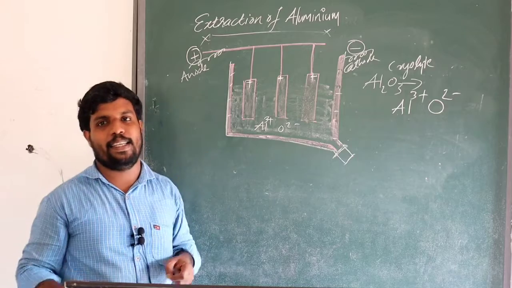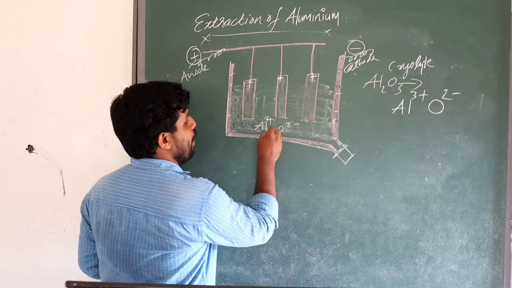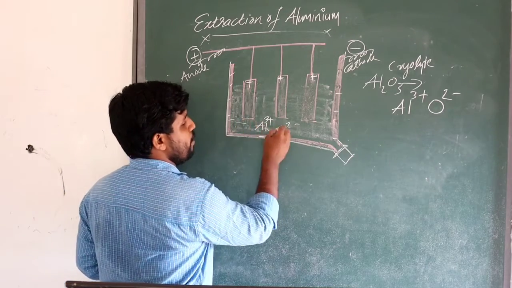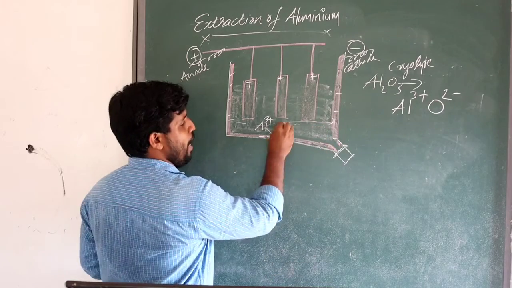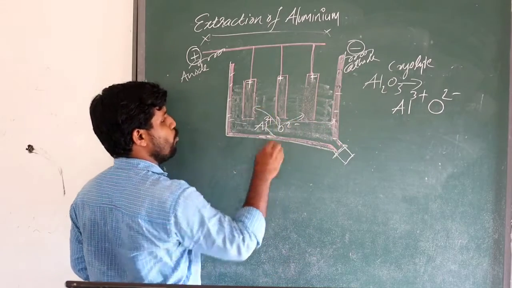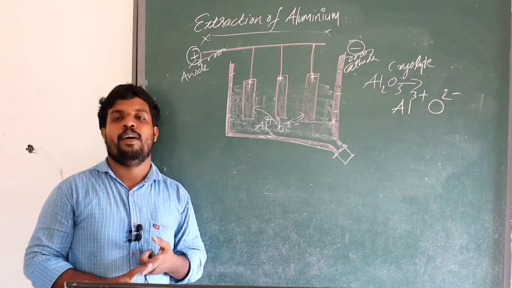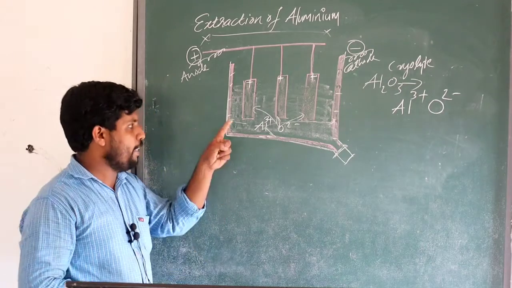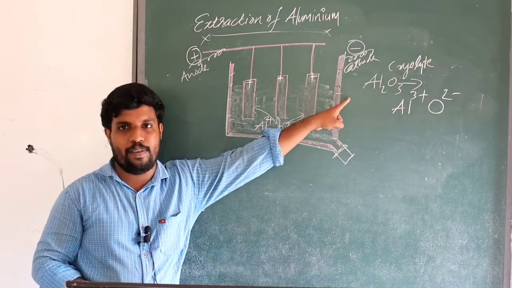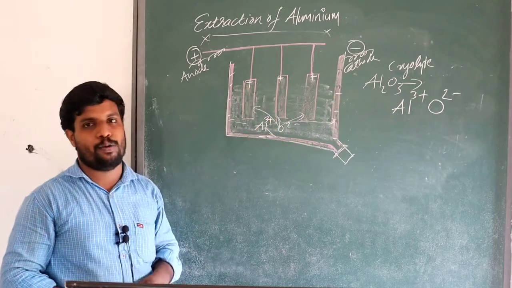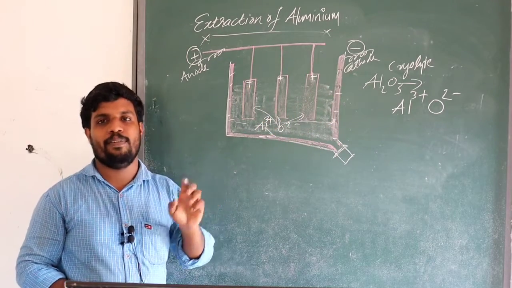By passing electric current through it, Al3+ ions move towards the negative electrode and O2- ions move towards the positive electrode by opposite charge attraction.